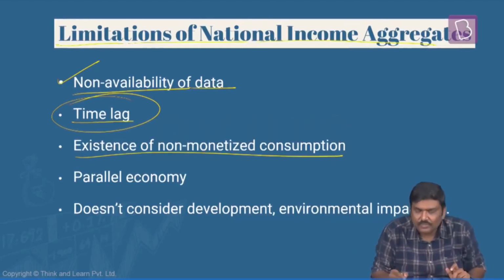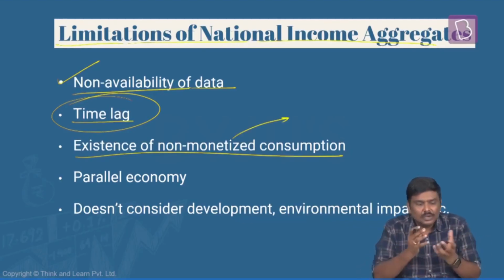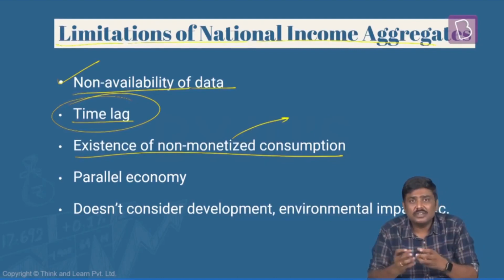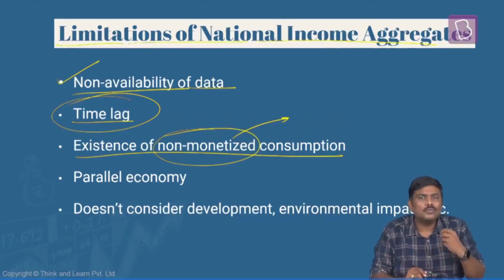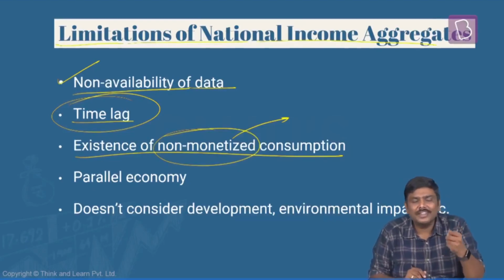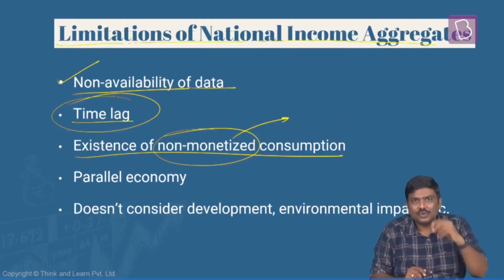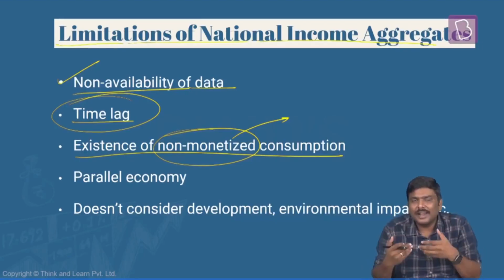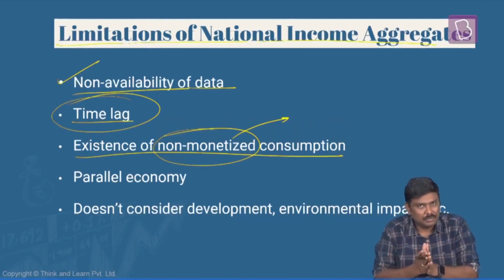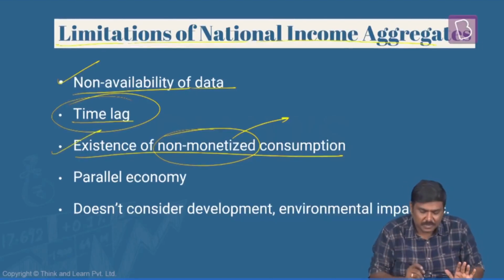There is the existence of non-monetized consumption. That is basically the idea of goods being exchanged for certain services in rural India, especially in the agriculture sector. This is referred to as non-monetization. Non-monetization means you do not get the actual market value of these particular goods or services. So unless you get the market value, how can you calculate that as a part of India's GDP? Right. So there is a problem with respect to this.